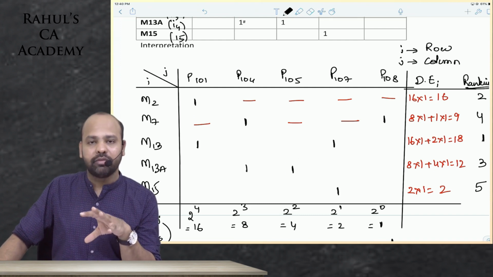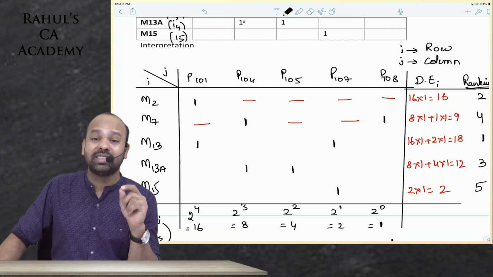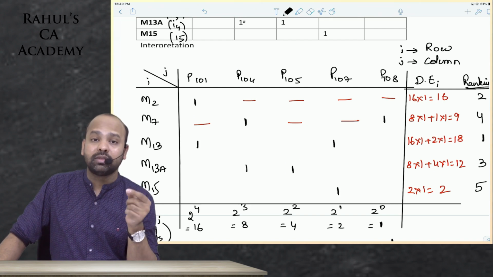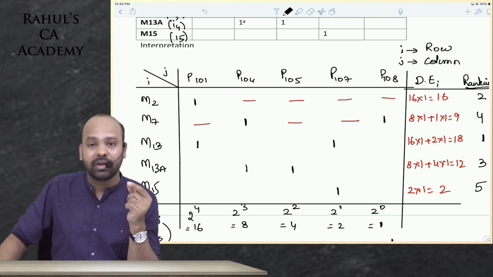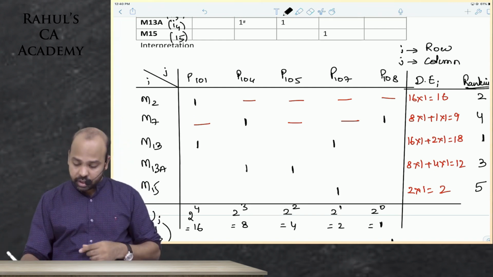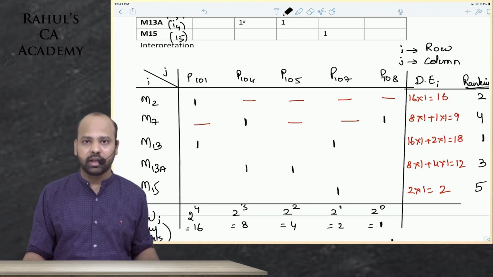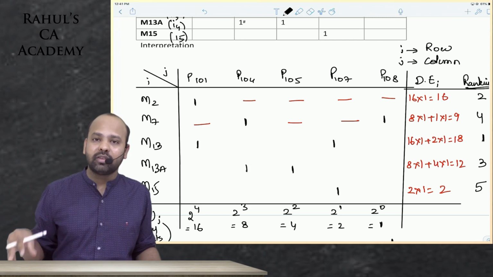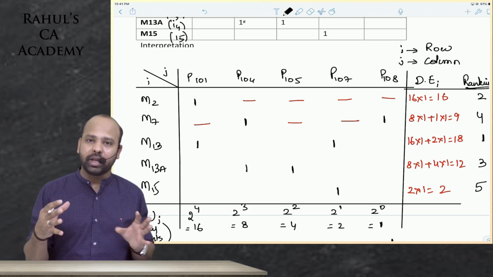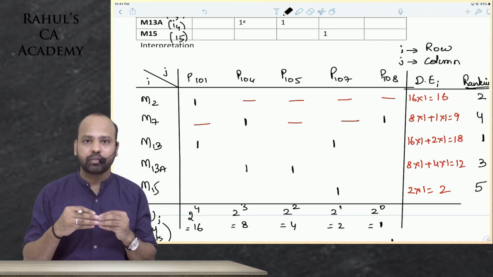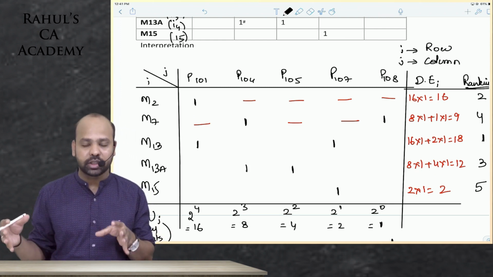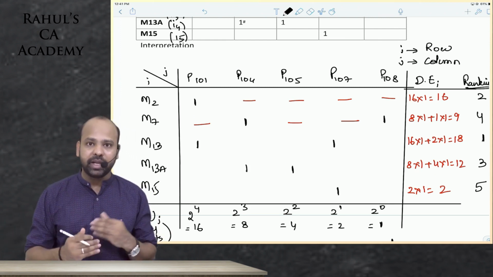Now here that we did for rows, the ones that have the highest decimal equivalent, guys, machine 13 and machine 2 both have the highest equivalent rankings. So these scores, because they are high, also mean that they are related to the same parts or parts that are placed next to each other. That is the objective behind rearranging them.